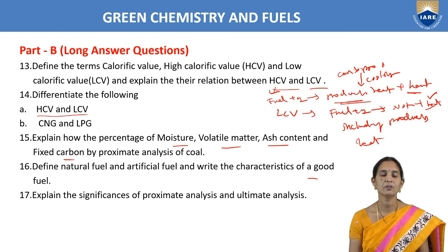So characteristics of a good fuel. A good fuel should have low ash content, low moisture content, and here it should give high calorific value. It should have moderate ignition temperature. So that points we have to write.